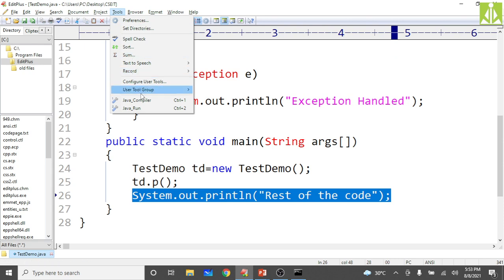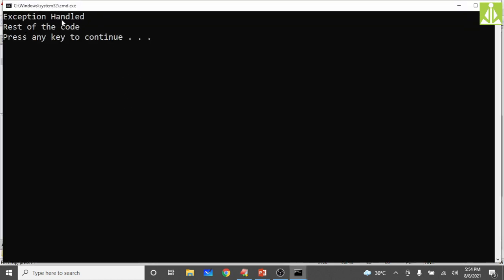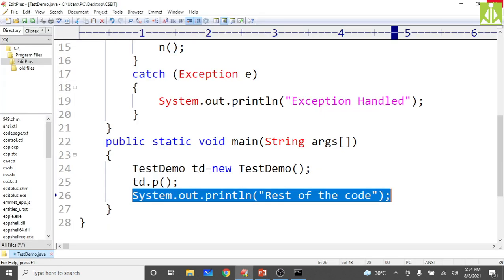So just go and check. Program execution, compilation is successful. Now you can see "exception handled" and "rest of the code". Both messages we are getting.